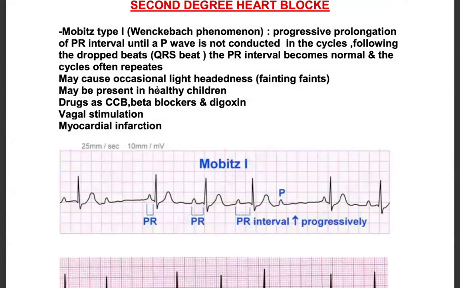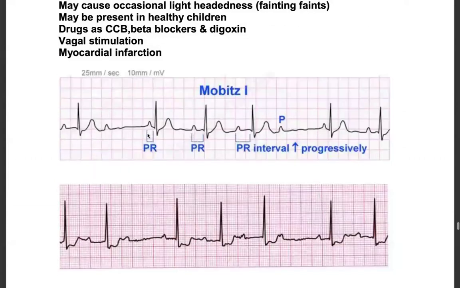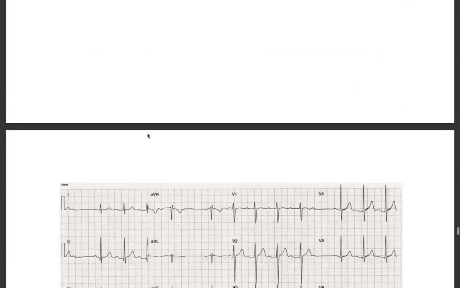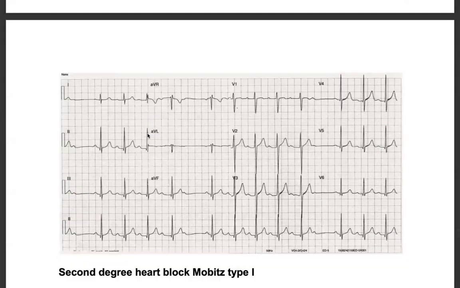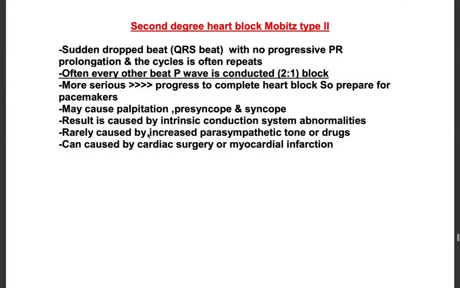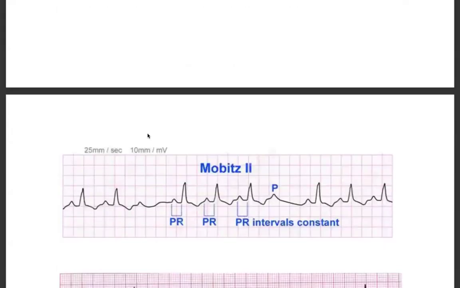Like drugs: CCB, beta blockers, digoxin, vagal stimulation, myocardial infarction, all those things. But the only thing is, this is more serious than type 1 because it will more commonly progress to complete heart block, and you should be prepared with a pacemaker for this. Okay, let's see the ECG to understand here.